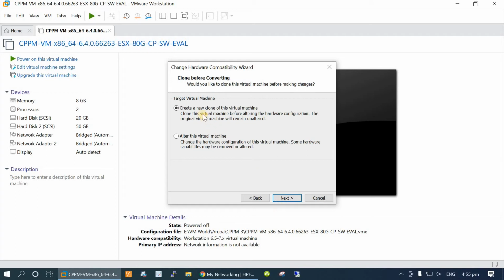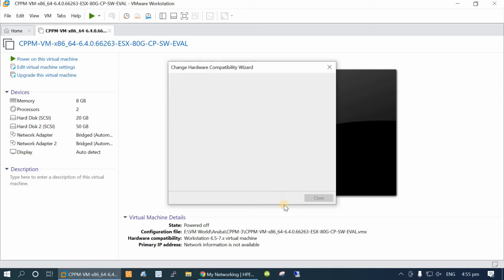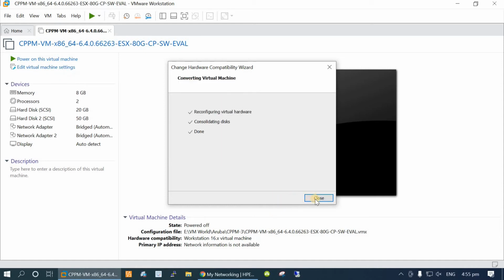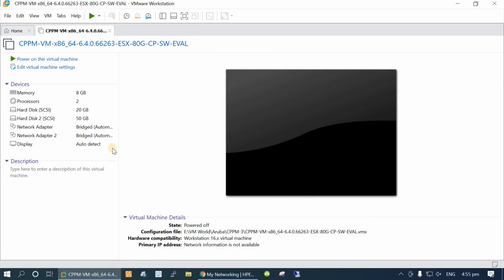Next, now it's asking to create a new clone or make the same one. I'm going for the same one, not a new one, and then finish. Okay, so I think we are good now, and we can boot the image.